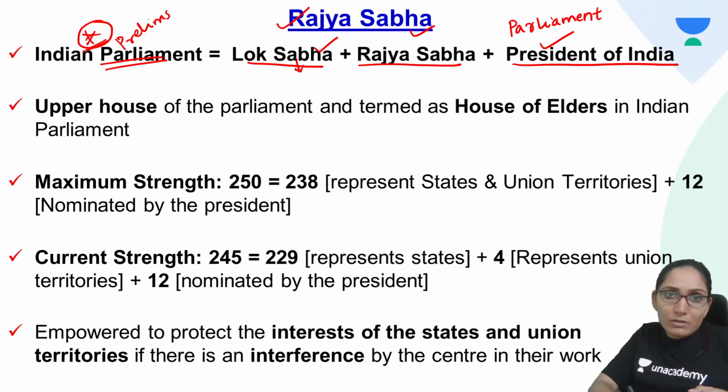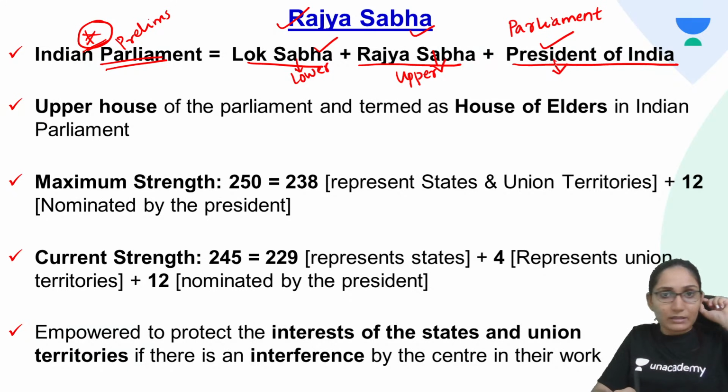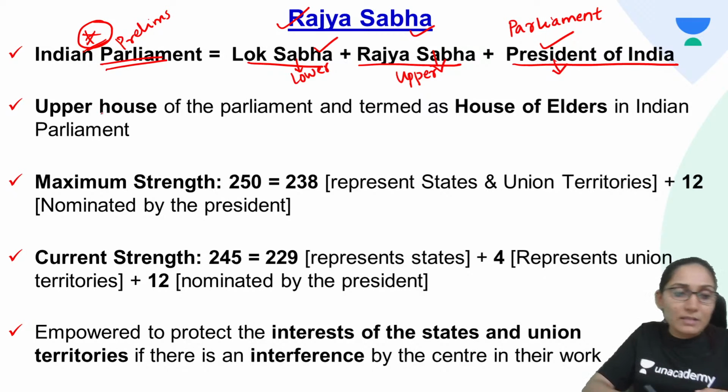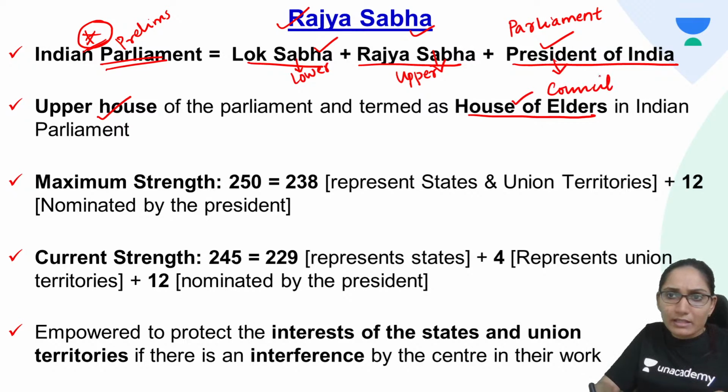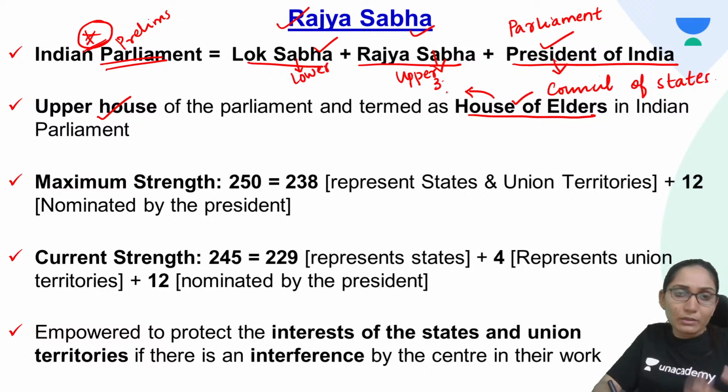Lok Sabha is the lower house, where elections are held directly. Rajya Sabha is the upper house or the council of states, and the president is the nominal head of the country, nominal head of the government. Now Rajya Sabha is termed as the upper house of the parliament and also termed as the house of elders, and it's also the council of states. Why? Because to be a Rajya Sabha member, the minimum age should be more than that in the case of Lok Sabha.